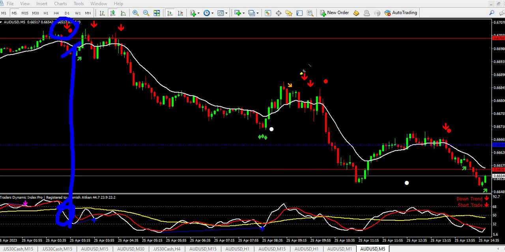Here we have the indicators, here the arrow and the PTL indicator. This crosses below the moving average, and these two lines are below the yellow line of the TDI, and this is the right point to place your trade.